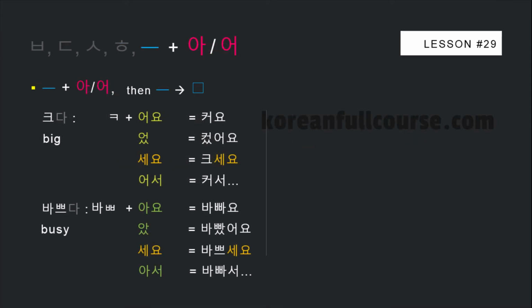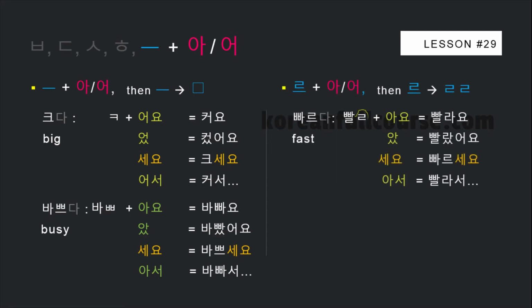The next category is verbs and adjectives whose stem ends with the letter 으. When 으 is followed by either a or o, 으 disappears. 크다, 커요, 컸어요, 커서. And when 으 is followed by another vowel, for example 으, then this 으, which is a part of a stem, just stays there. It doesn't go anywhere.